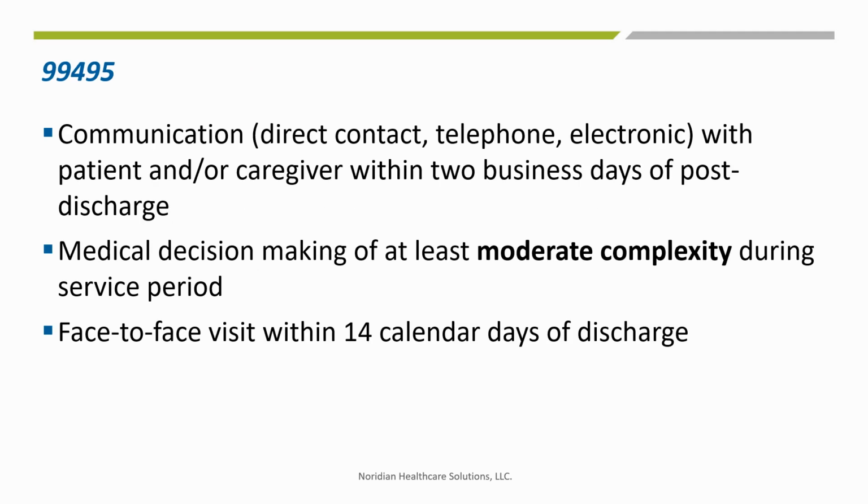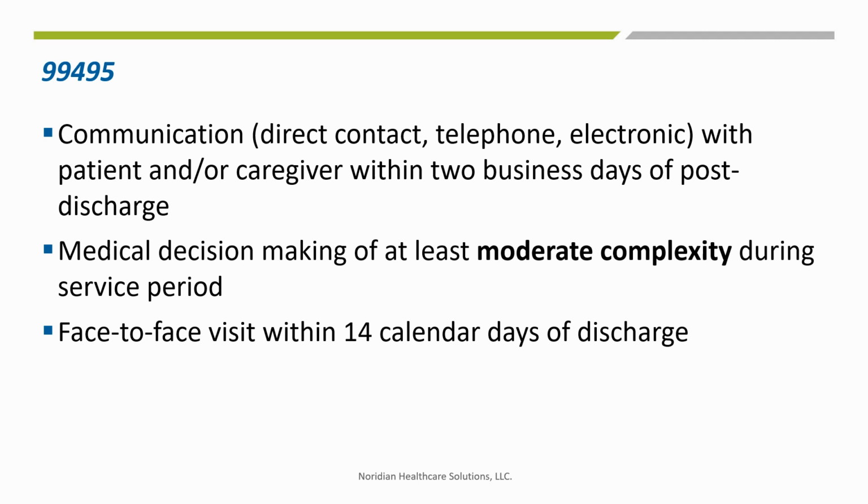To bill for TCM services, there are two options to choose from. Only bill one code for the Transitional Care Management episode. The first code for TCM is 99495 and is used when patient's condition is of moderate complexity.